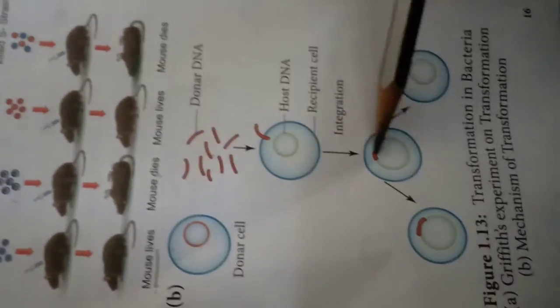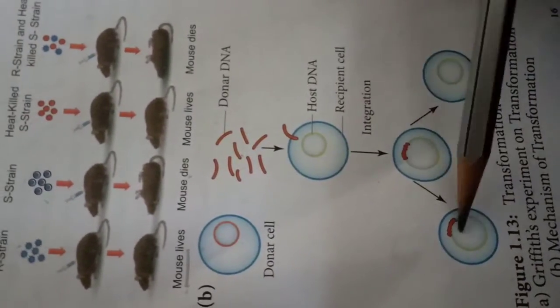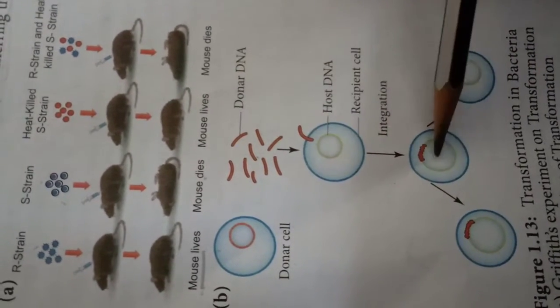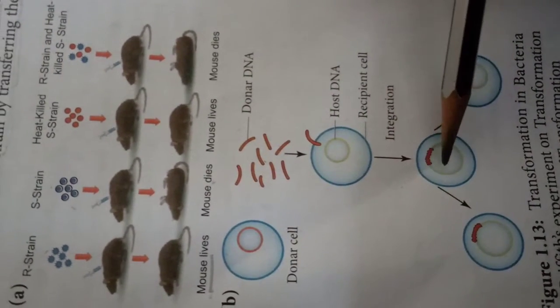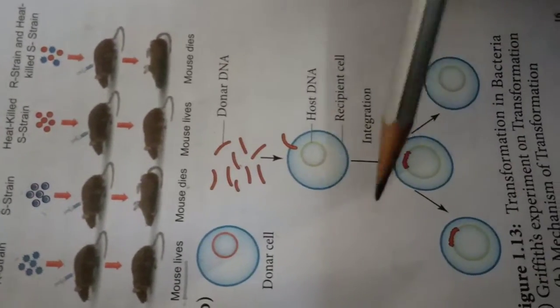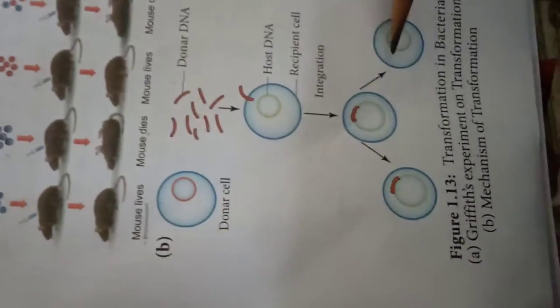The donor cell gives DNA, and the recipient cell changes to S-type. This is the transformation in bacteria.